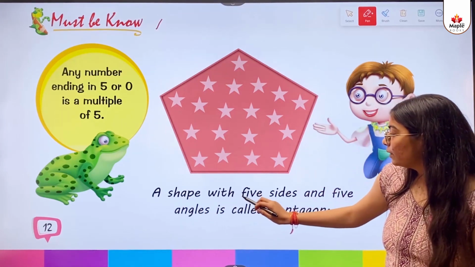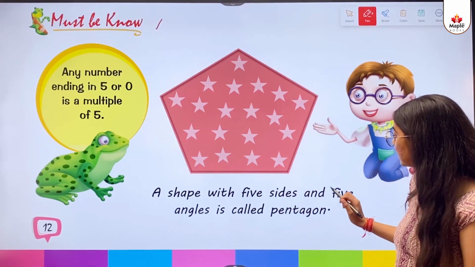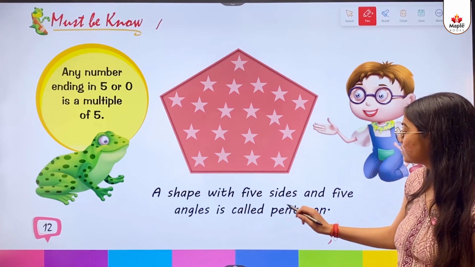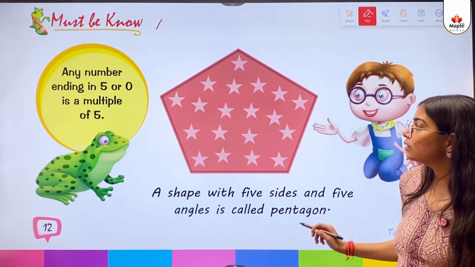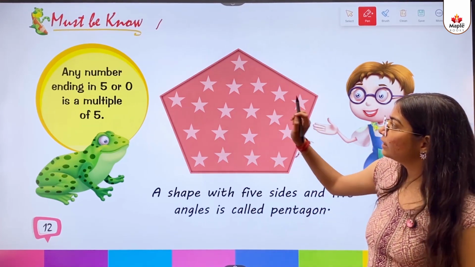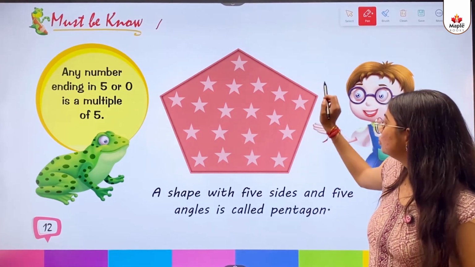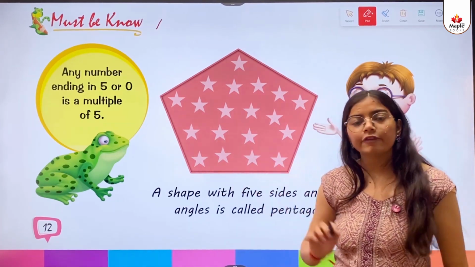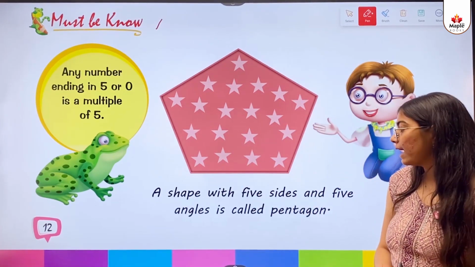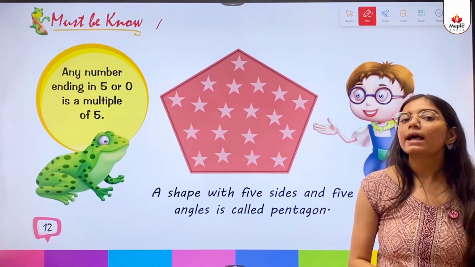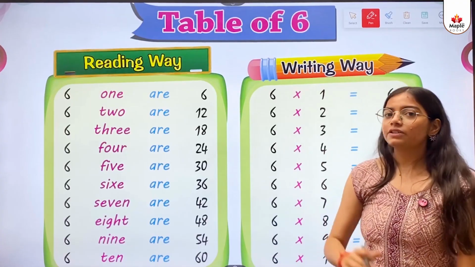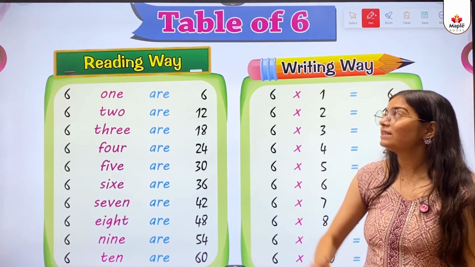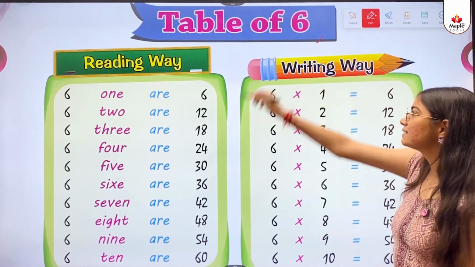A shape with 5 sides and 5 angles is called a pentagon. So kids, as you can see the figure, it has 1, 2, 3, 4, 5 sides and 5 angles. That figure is called a pentagon. So kids, the next concept is the table of 6.